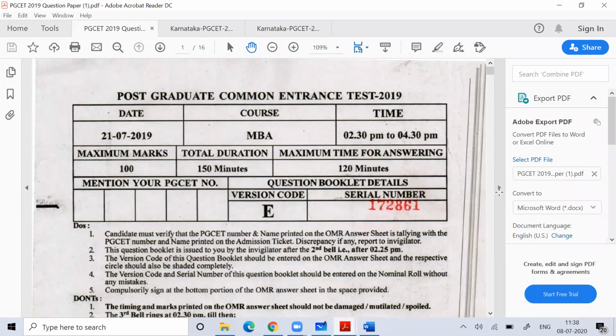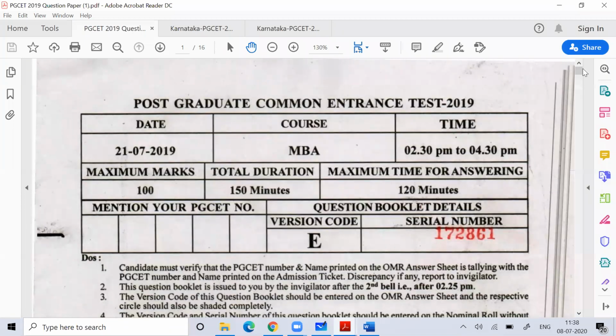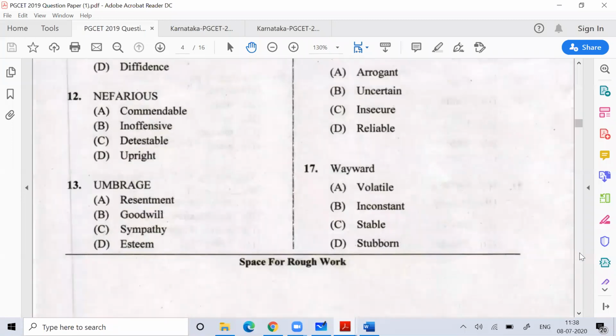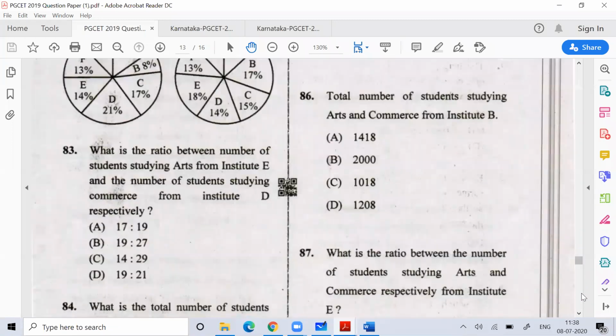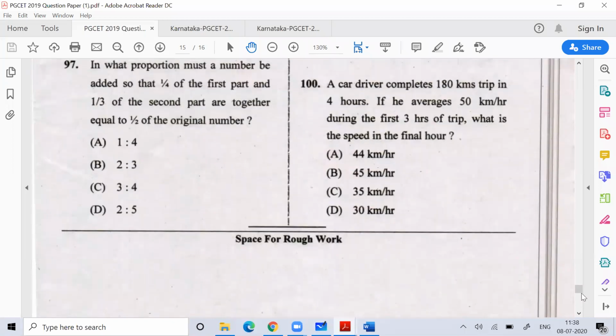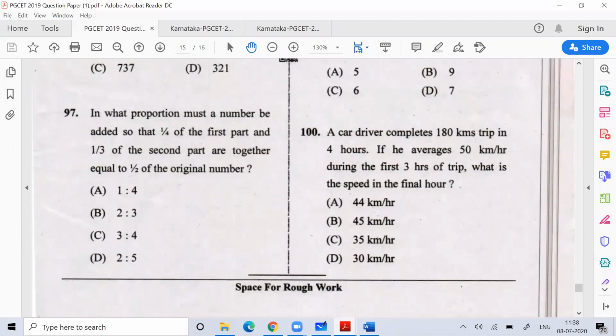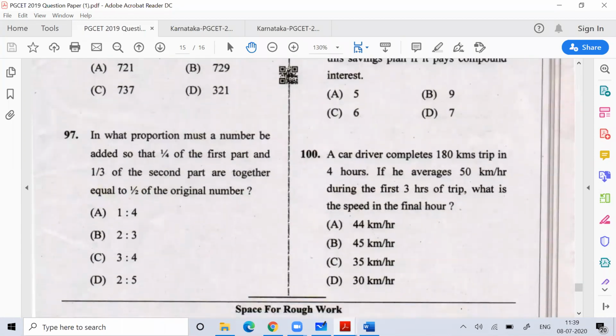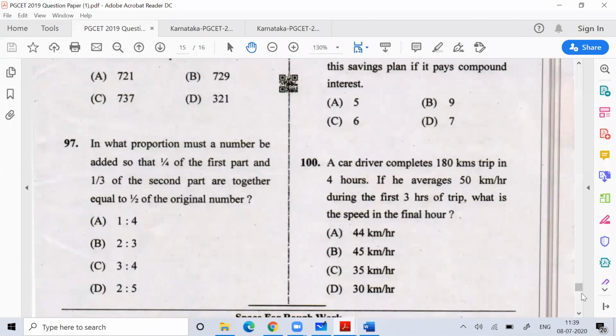So many questions are like that which you can do very fast. The majority of questions in 2019 were very easy. You don't have to do any hard work to solve them. Like if you see question number 100 in the 2019 paper, right now I'm showing you the 2019 question paper. The last question: a car driver completes a 180-kilometer trip in 4 hours. If he averages 50 km per hour for the first 3 hours of the trip, what is the speed in the final hour?